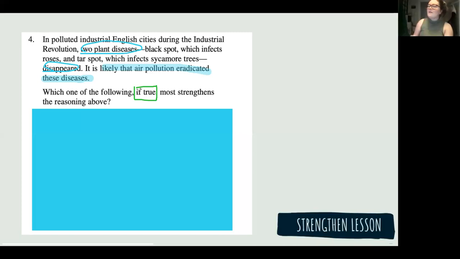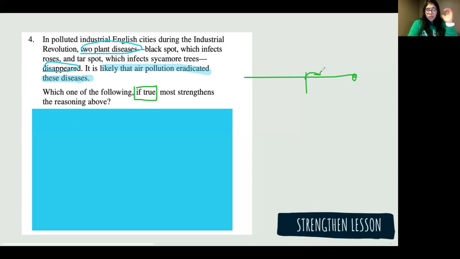So do you see how Angelica's answer isn't terrible? It gets us a little bit closer. But her answer choice has the same issue of, well, how do we know that that other thing isn't causing those plants to have diseases or those diseases to die too? Couldn't there be a third thing that's killing these two diseases and that other thing is killing those other plants that you mentioned, Angelica? Do you see that? Yeah, I just don't know how I would have worded that.